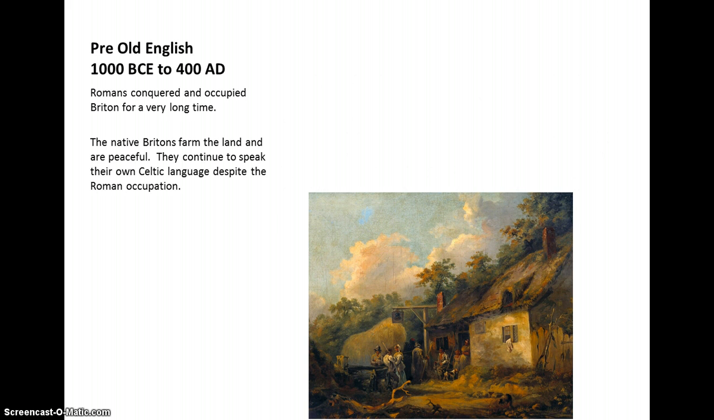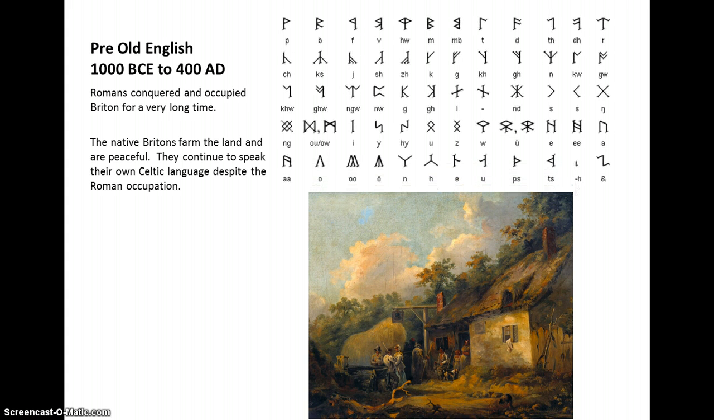They continued to speak their own Celtic language despite the Roman occupation, and the reason is that they were very separate. They had very separate jobs in life. The Romans were there to protect and to make sure that Rome got what was coming to them as far as land and food and money goes, and the native Britons kept to themselves, which is how they kept their language.